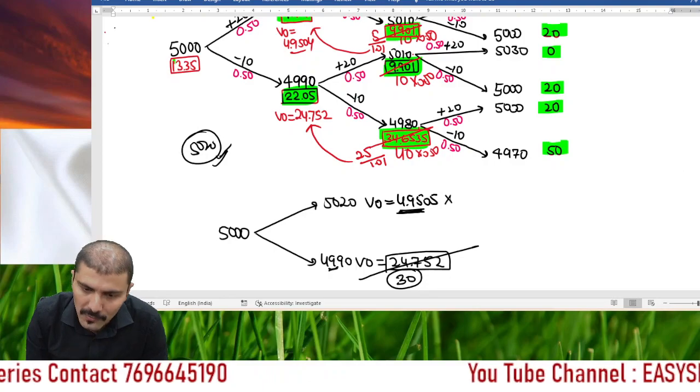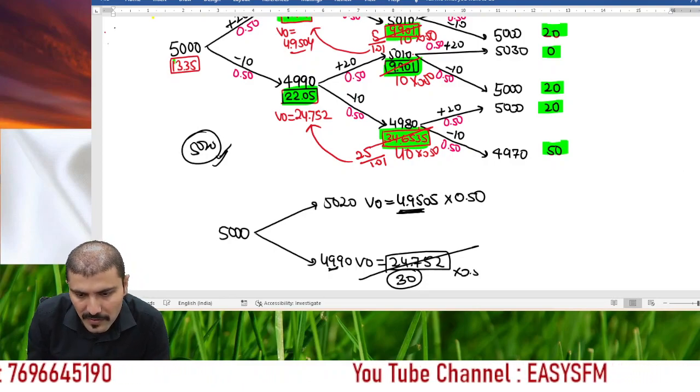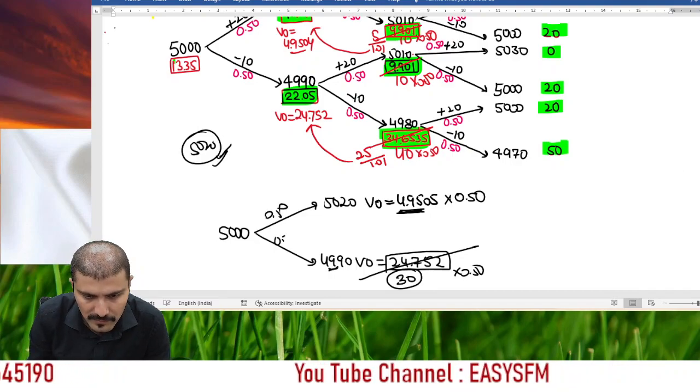So now what will be the expected value of option? Probability of getting this benefit is 0.50 and 0.50, that was given, right?